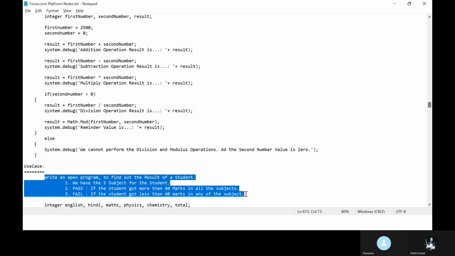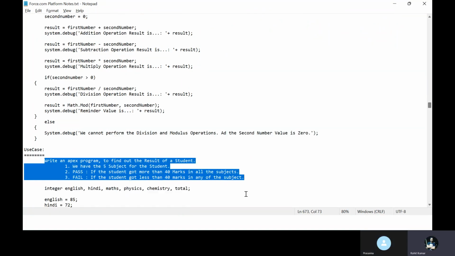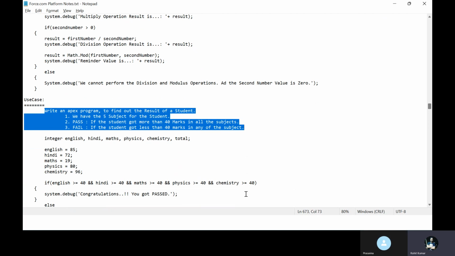I have 5 subjects and one if condition: if all the marks are greater than 40, it shows pass, otherwise fail. Got it? Yeah, I got it.